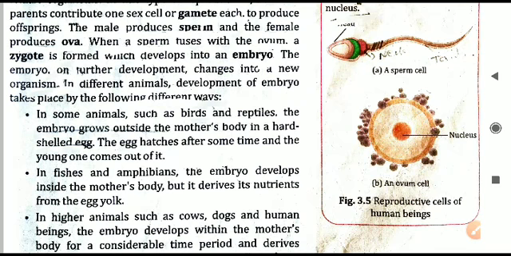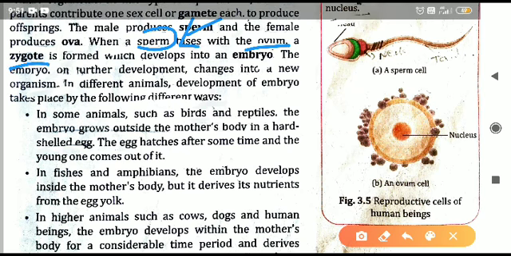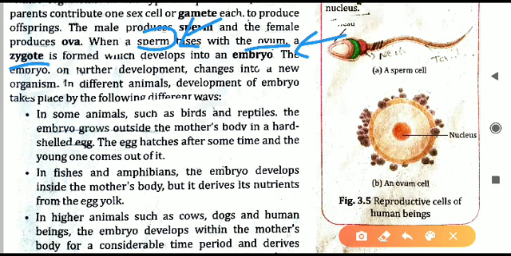Now let us see about the embryo. As I told, when the sperm fuses with the ovum, what is formed? Zygote is formed. That means 2 cells are there. One cell is sperm, the second cell is ovum. Both of them have combined together and made the zygote. So the zygote is a combination of 2 cells, sperm and ovum.